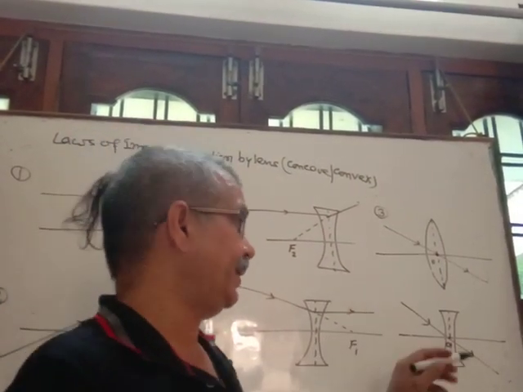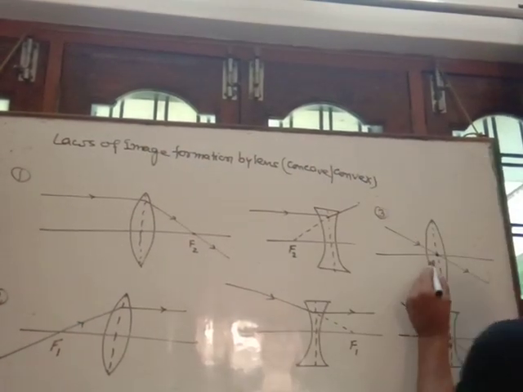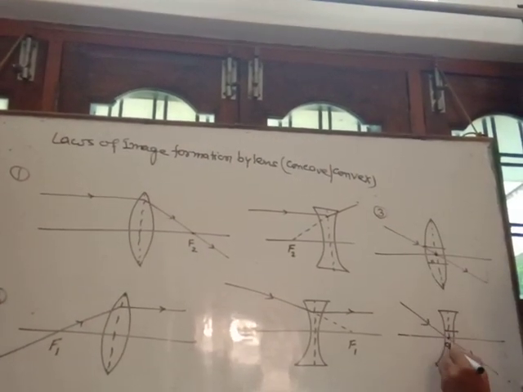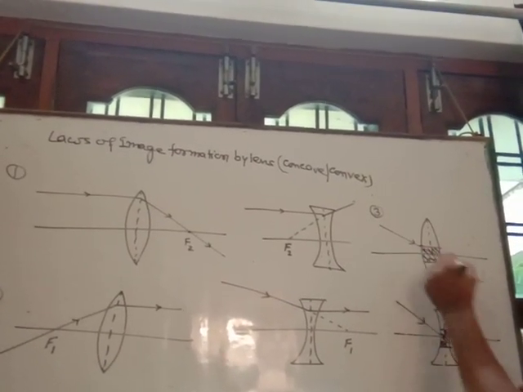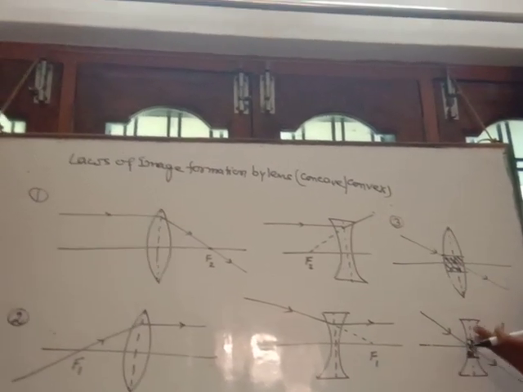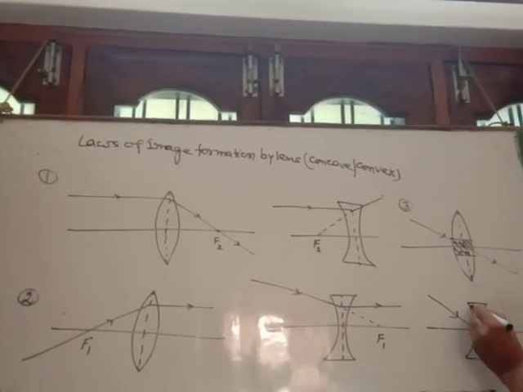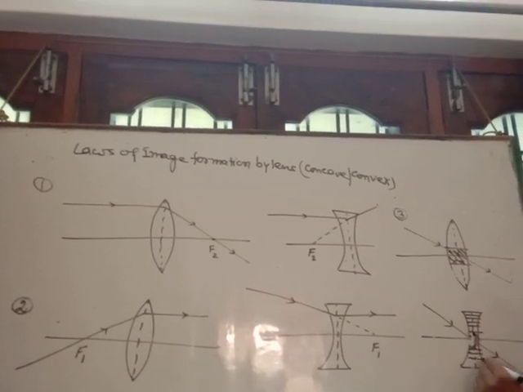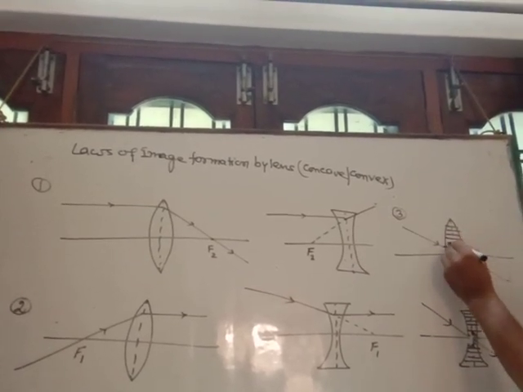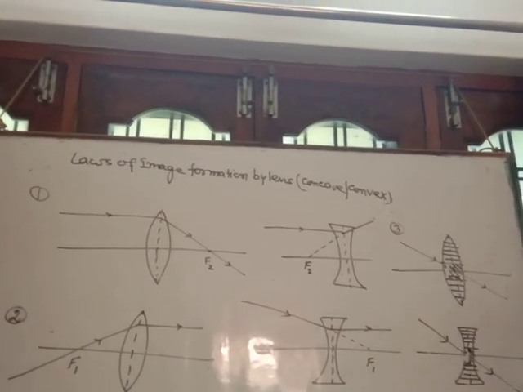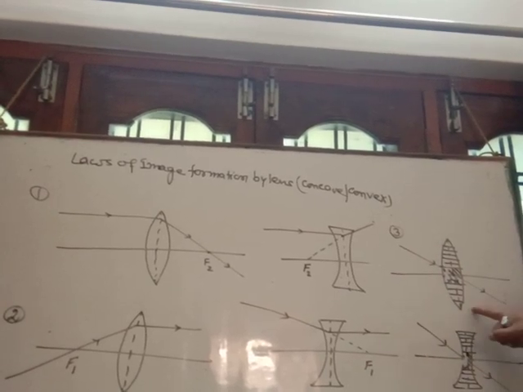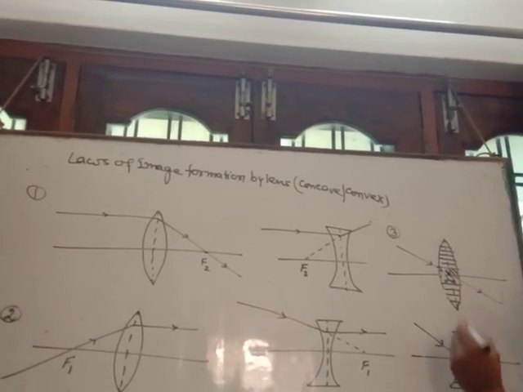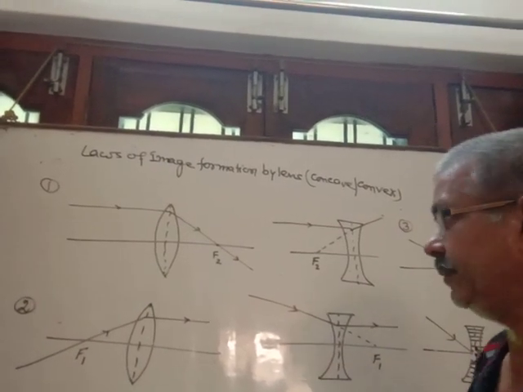And why does it pass without any deviation? Because, as already discussed, at the middle portion of both lenses it acts as a thin glass slab, while the upper and lower portions act as a combination of thin prisms. That's why light deviates from its path when it is incident on the upper or lower portion of the lens. But when it is incident directly at the optical center, it passes without any deviation. Clear?